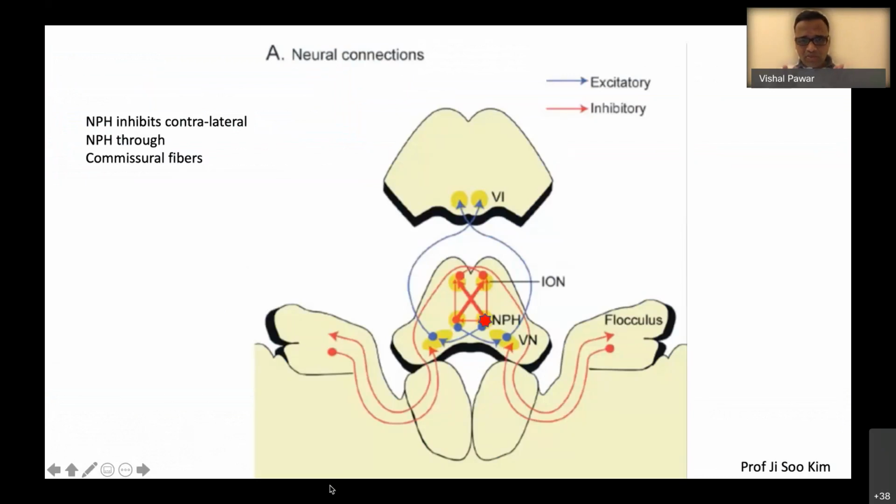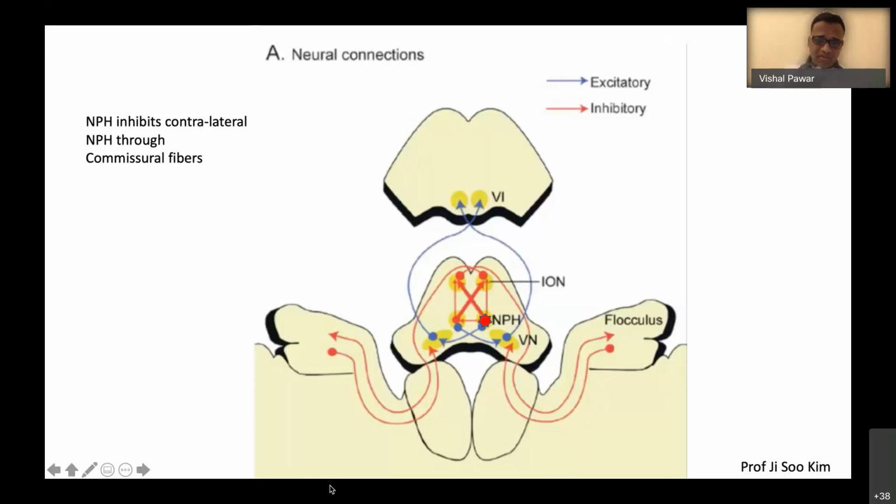So I would like to emphasize 2 points. Head impulse test can be positive even in central lesions at some specific locations, like a vestibular nucleus lesion, or if it is involving the NPH, or it is involving the fascicular fibers of the vestibular nerve, which are traveling through the pontomedullary junction.